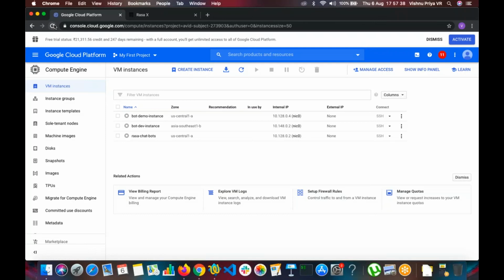But one major difference, what I observed, or one major selling point of Rasa, what I would say, is that Dialogflow doesn't have a way for you to tune your machine learning model. The machine learning model that Dialogflow uses is Google's. You can only try to tune certain configurations, for example, your threshold method, or whether you want to use a hybrid model or an ML-only model. Only those options are available in Dialogflow.